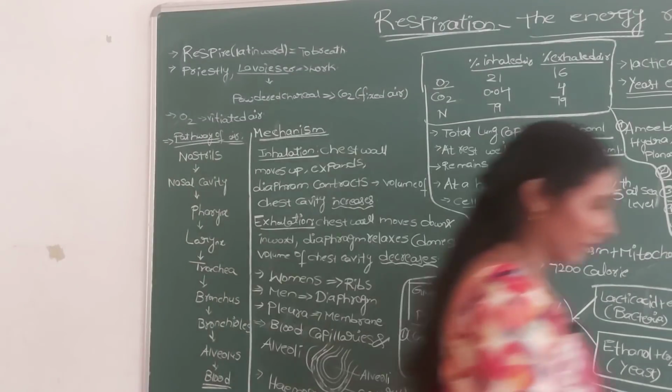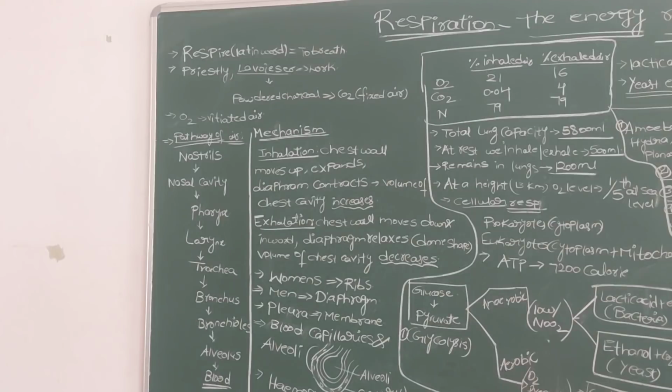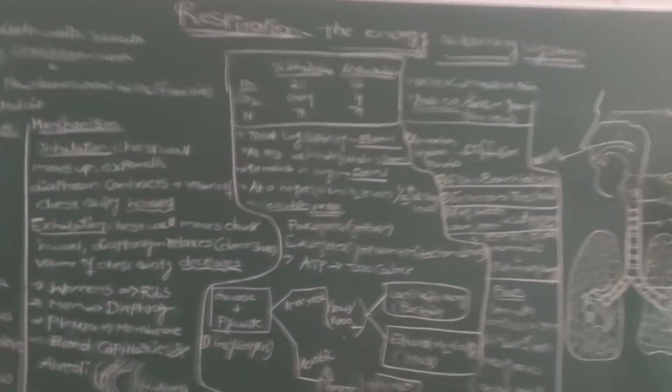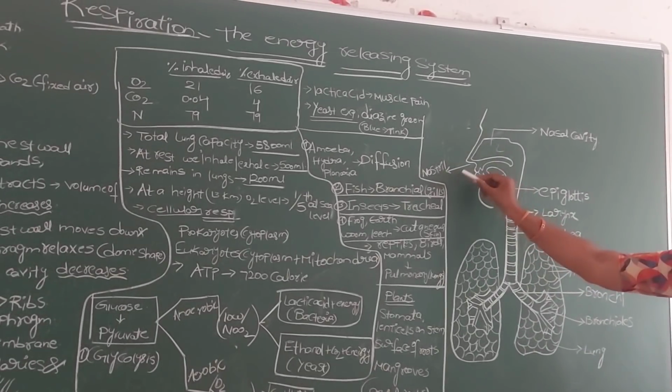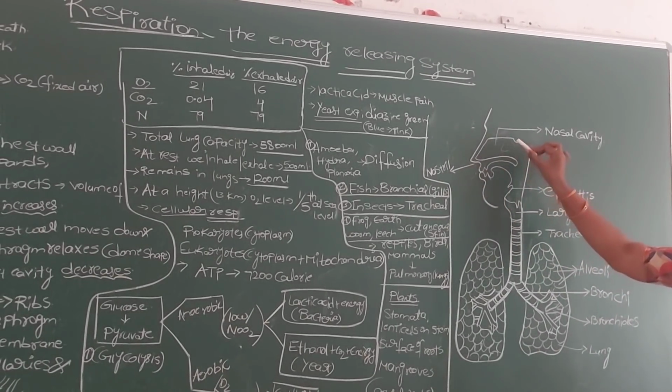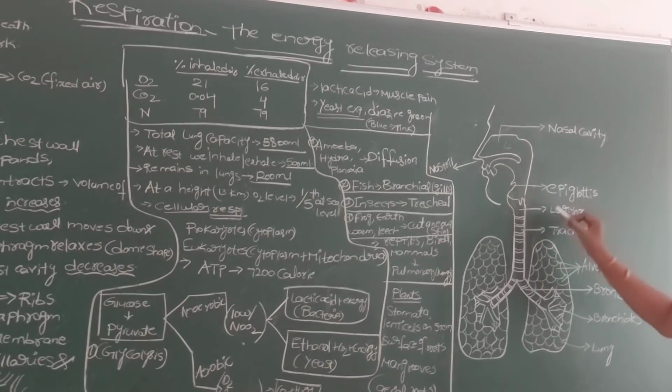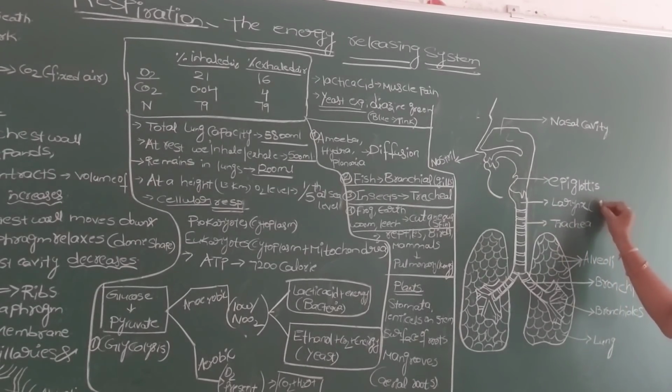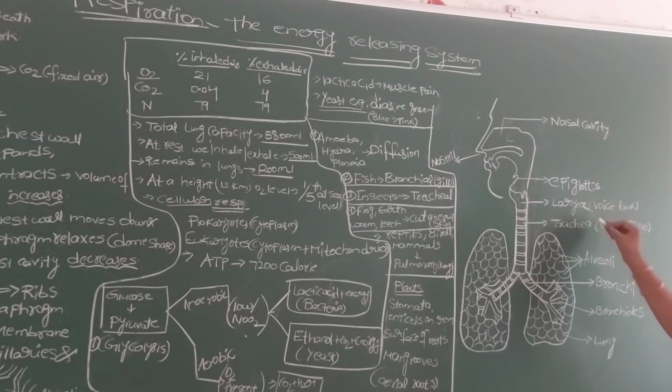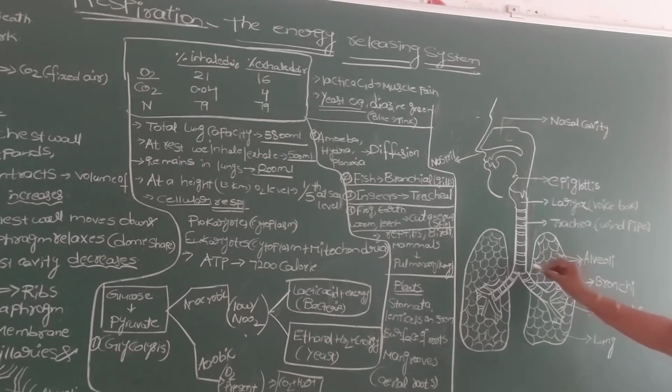Before going to the pathway of air, first we see the respiratory system in humans. Students, all of you look at this. This is your human respiratory system. It first starts with the nostrils, and the space inside the nose is called the nasal cavity. After that comes the larynx, also known as the voice box. I will tell you why it is called the voice box. Then the trachea, also known as the windpipe. So nostrils, nasal cavity, larynx, trachea, next lungs.